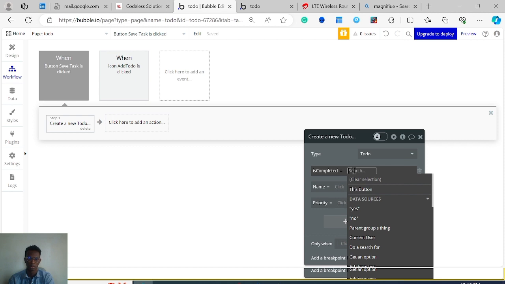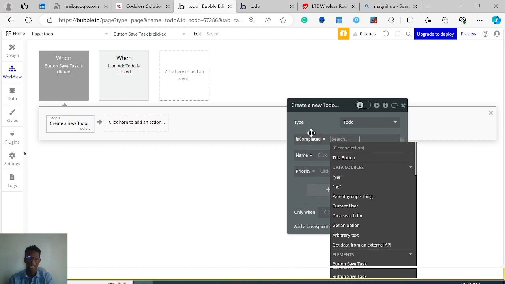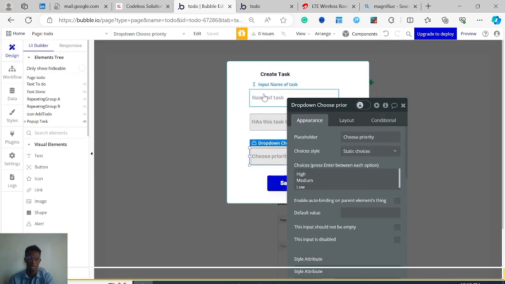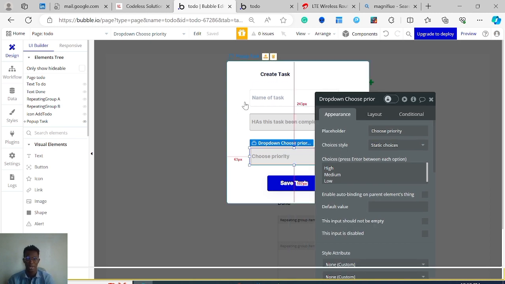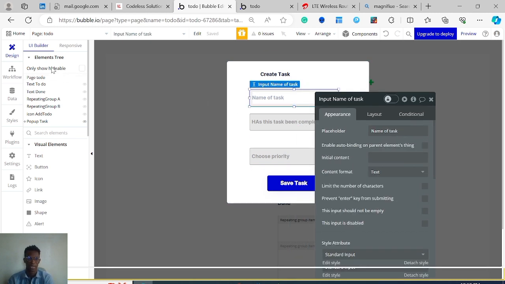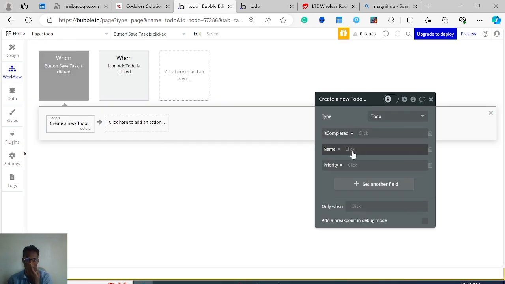So right here, I'm just gonna wire it up. So this completed. There's the drop down. Essentially, I'm gonna get the value from each one of these and wire it to our data thing. So this is input name of task. What I'm gonna do is set the name to be input name of task.